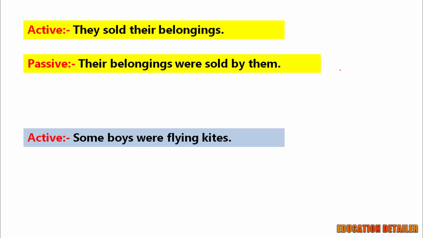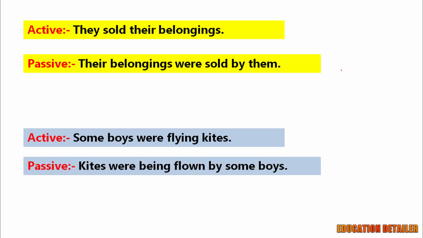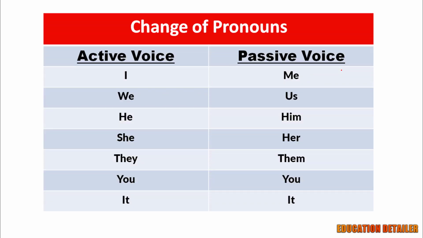Some boys were flying kites. Kites were being flown by some boys. Why does "they" become "them" in passive voice? Look at the table of how pronouns change from subject to object in passive. You can note down or take a screenshot of this table. I becomes me in passive voice. We becomes us. He, him; she, her; they, them. You and it will not change, they will remain the same.